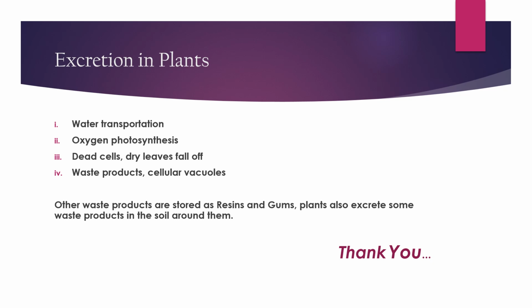Waste products and cellular vacuoles. Other waste products are stored as resins and gums in the plant body. Waste is stored in two types, resins and gums. Plants also excrete some waste products into the soil around them. We know that where the plant is present, it also excretes into the soil around it.